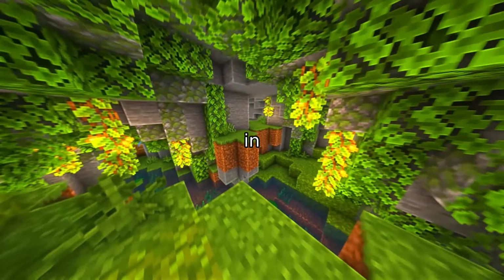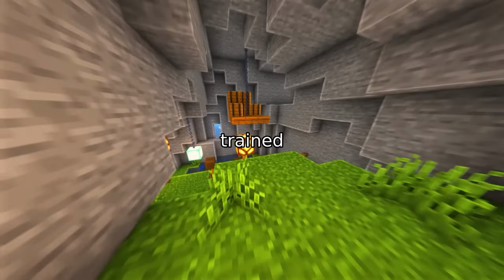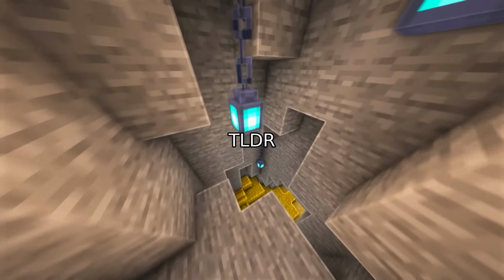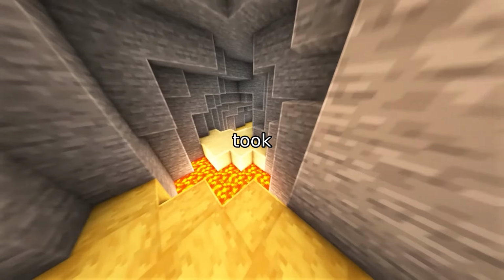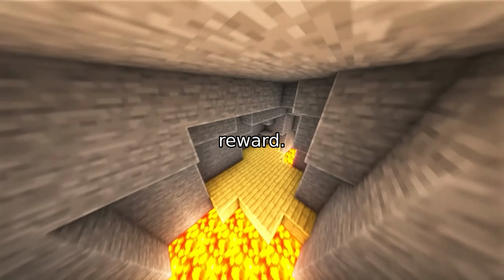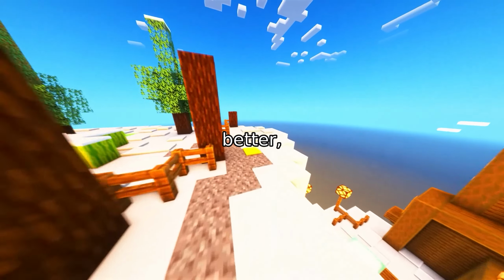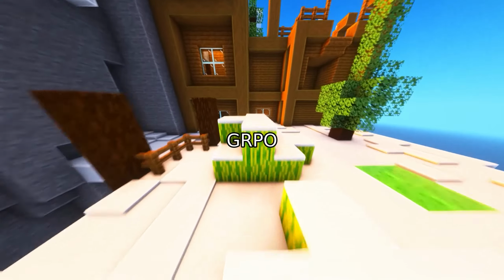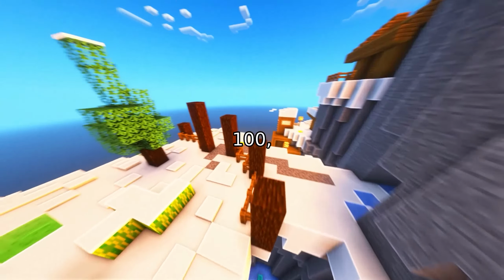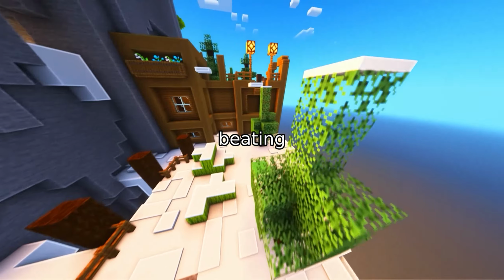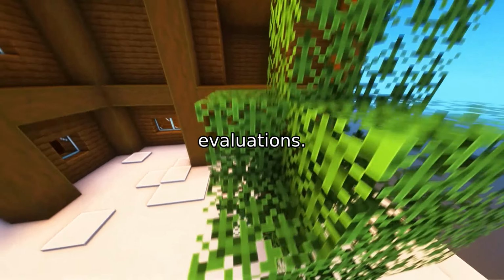Let's break down what this means in practice. In one experiment, we trained a Qwen3-8B model on TLDR summarization. GRPO took 200 steps to reach its peak validation reward. GOPO hit that same level of performance at step 100, and even better, it maintained a higher win rate against GRPO throughout training. At step 100, GOPO's policy was already beating GRPO's final model in human-like evaluations.